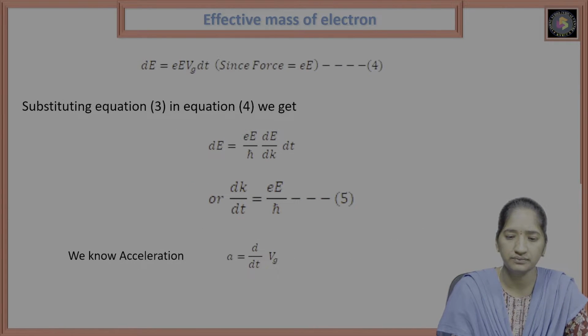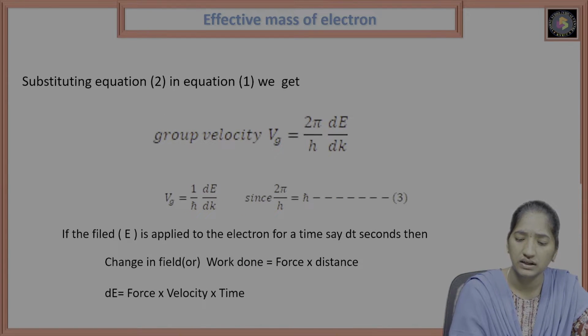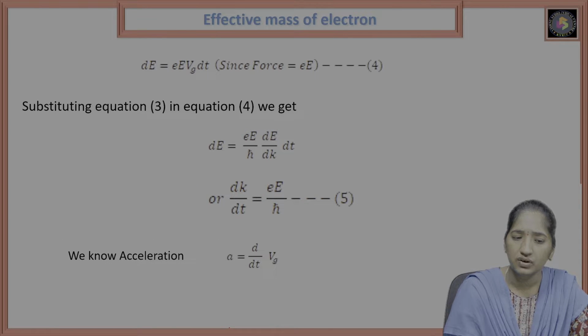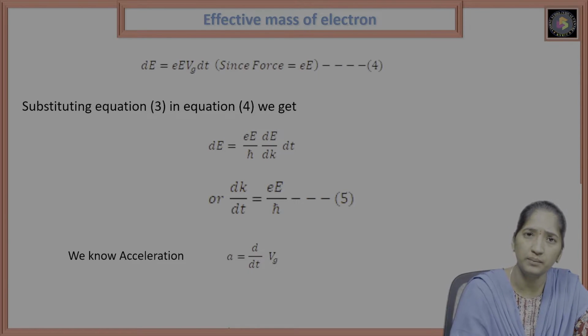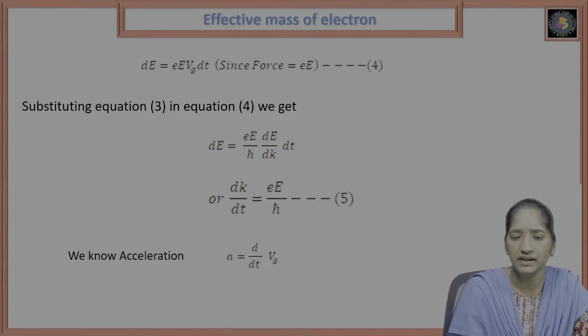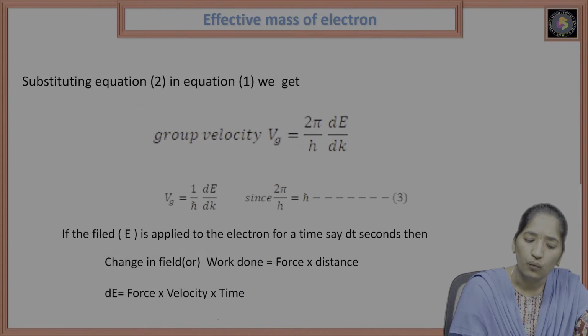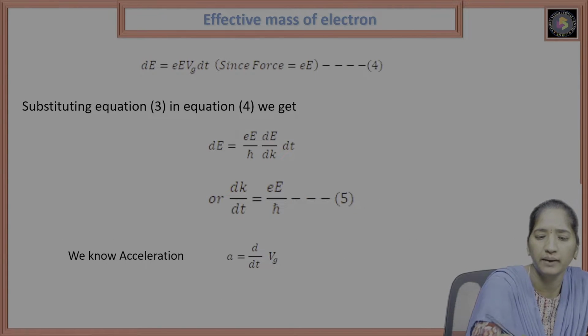So next, this is the change in energy. We will get dE is equal to force, velocity Vg, time dt.